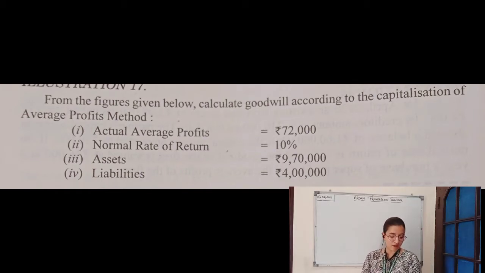First is actual average profit, rupees 72,000. Normal rate of return is 10%. Assets amounting to rupees 9,70,000 and liabilities amounting to rupees 4 lakh. So by this information, we have to calculate the value of goodwill by capitalization of average profit method.